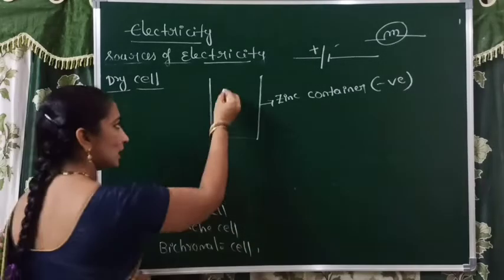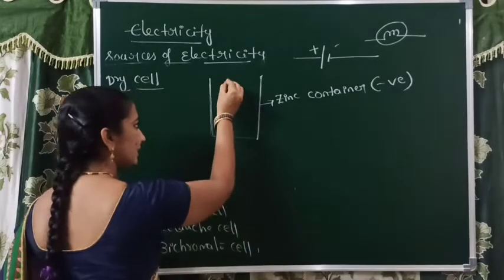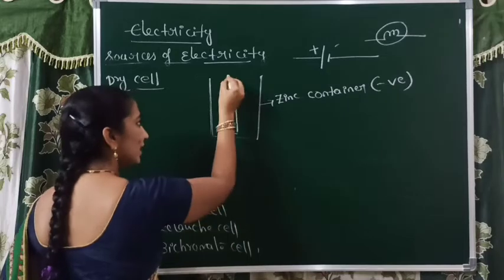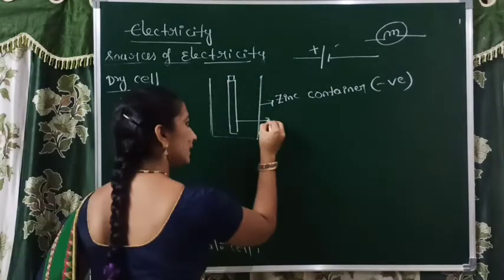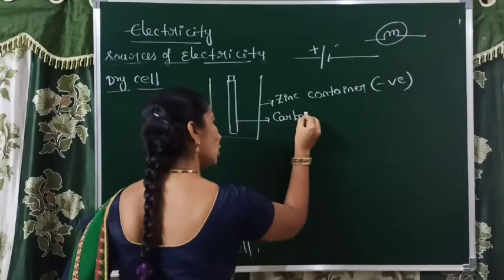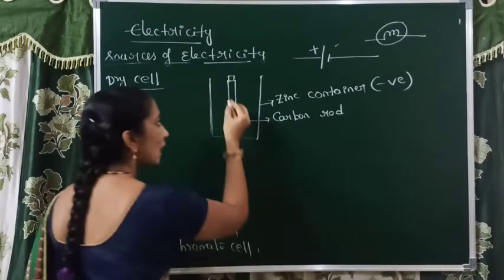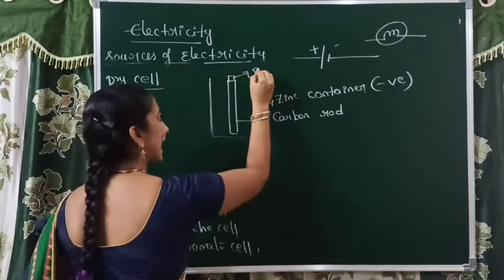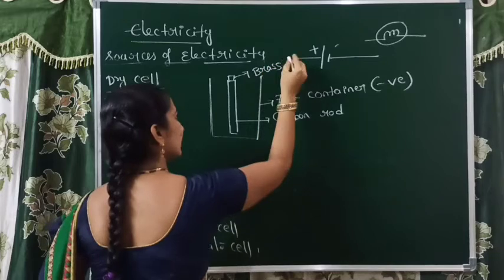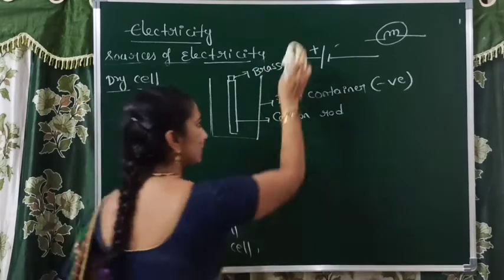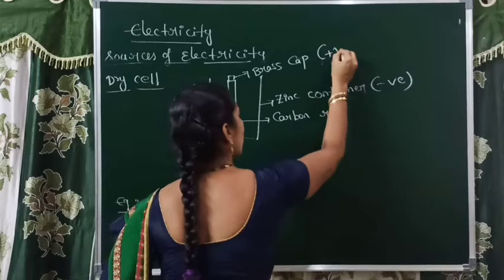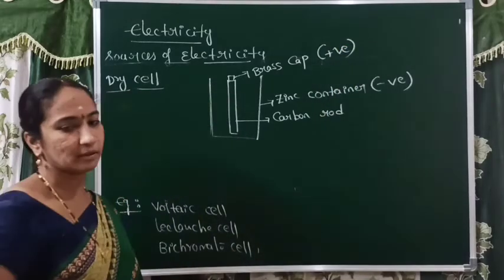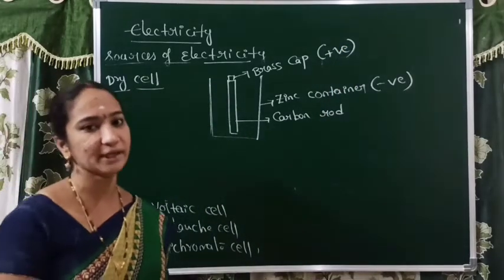Exactly at the center of the zinc container, we have a carbon rod. The carbon rod acts as the positive terminal, along with a brass cap. This brass cap acts as the positive terminal. So now two terminals are ready, positive and negative.